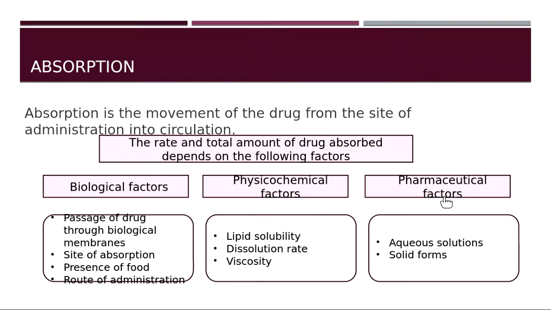Then pharmaceutical factors include aqueous solutions or solid form, whether the medication is in aqueous form or in a solid form. We are going to see in detail about these factors which might influence the absorption, the rate and the amount of drug absorbed.